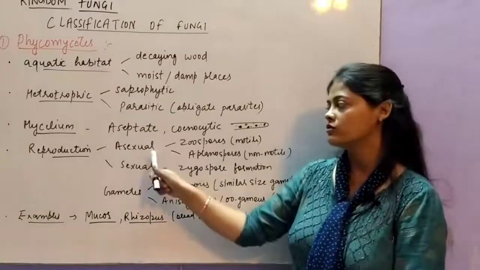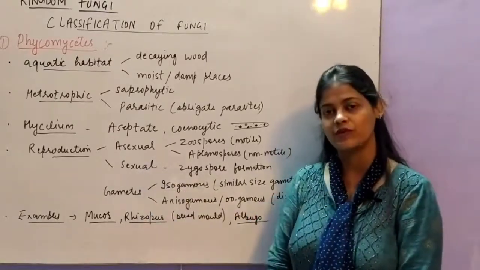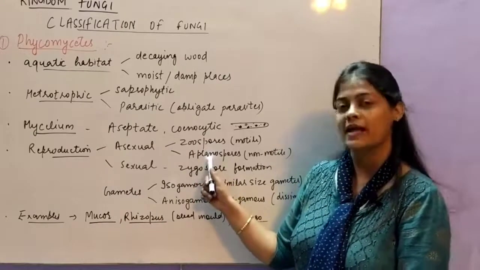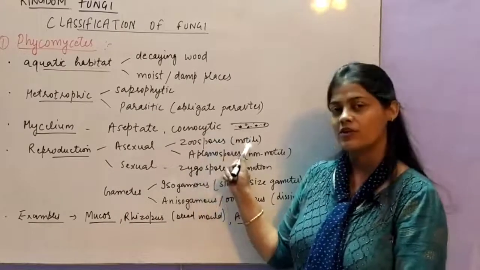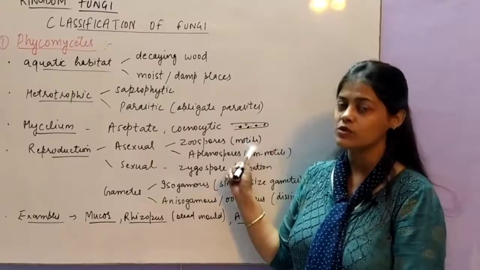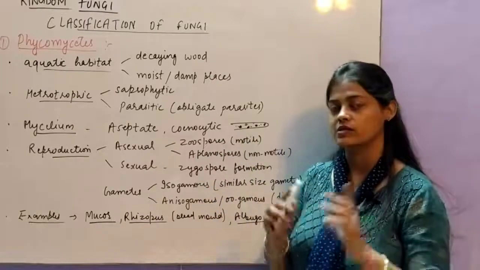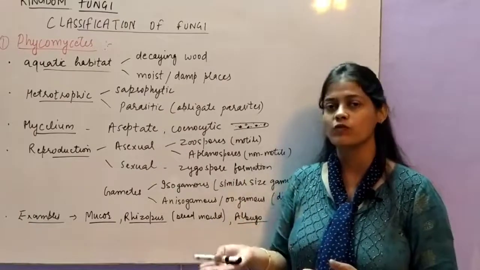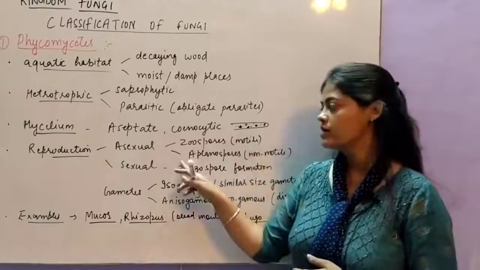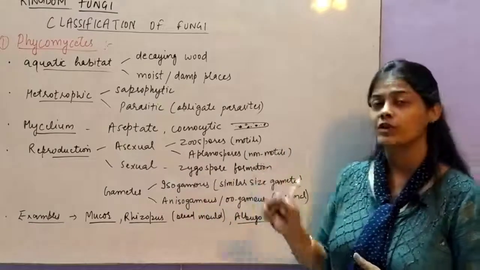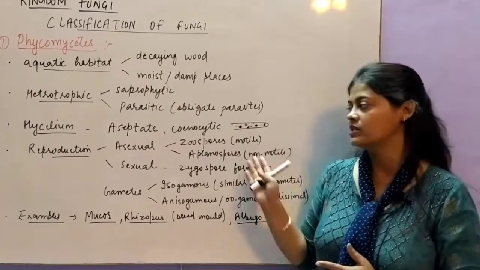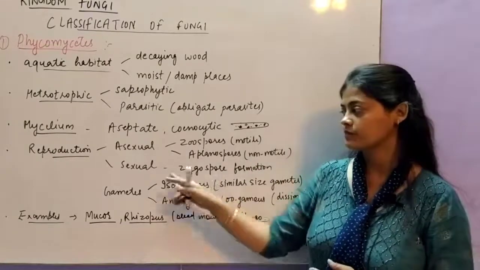Reproduction, they show both modes, asexual and sexual mode of reproduction. Asexual mode can be either through zoospores or aplanospores. Zoospores, as I already told you, are the motile spores which are present in the fruiting structure, which then breaks off, and with the help of their flagella they move. They are the motile spores. And aplanospores are the non-motile spores. They do not have flagella, they cannot move.